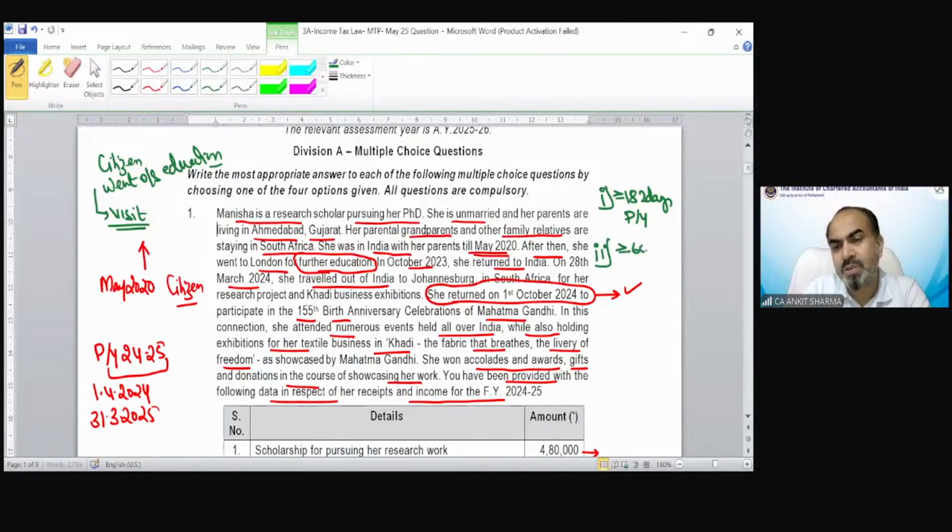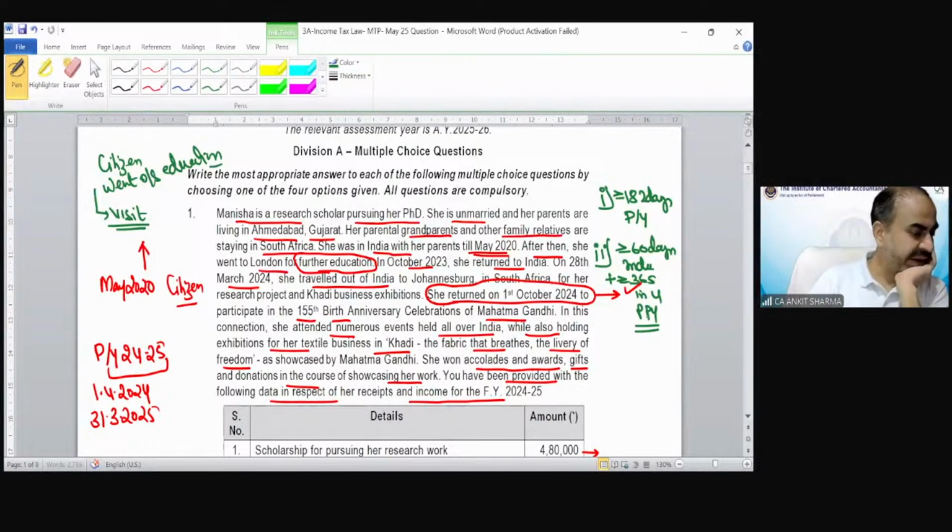More than or equal to 60 days in India and more than or equal to 365 days in the 4 preceding previous years in India. So we have to fulfill any of these conditions. If any of these conditions has been fulfilled, in that scenario, we have to check what her income taxability should be. I have to solve this question separately because we do not have space over here.